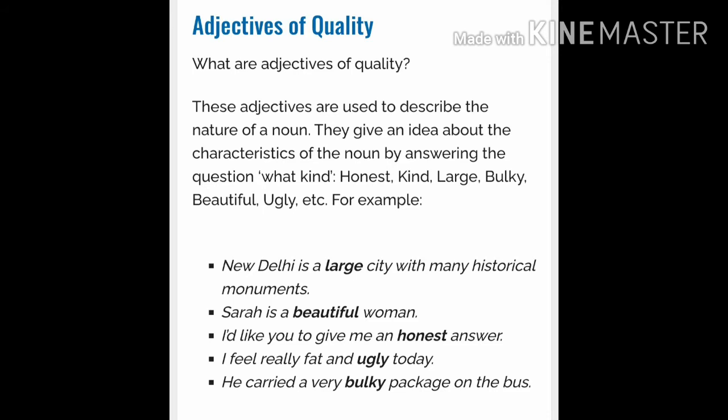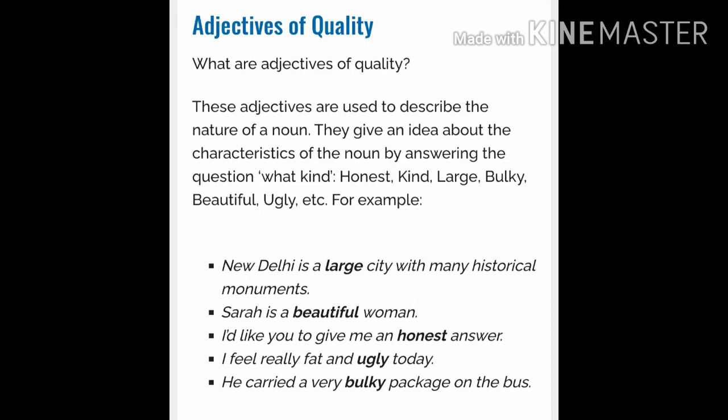For describing somebody's appearance, for that also we can use these qualities of adjectives. Some more examples are: New Delhi is a large city with many historical monuments. In this sentence, large is an adjective because it says about the quality of the noun.